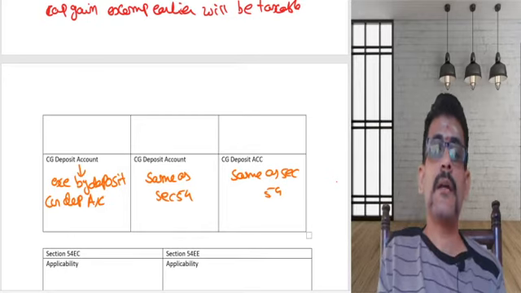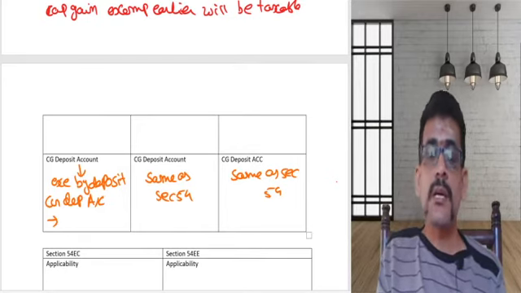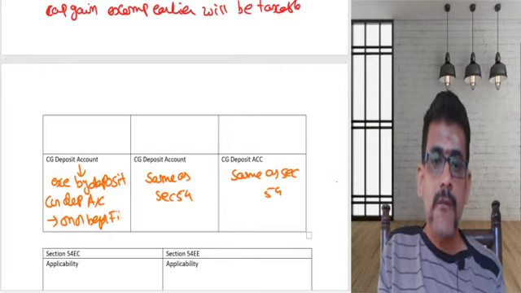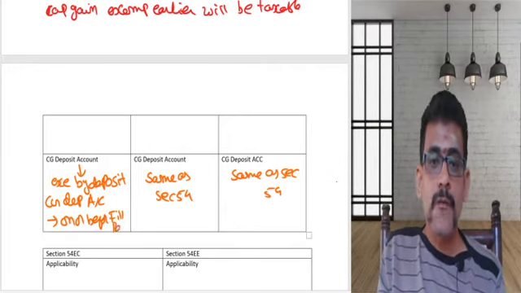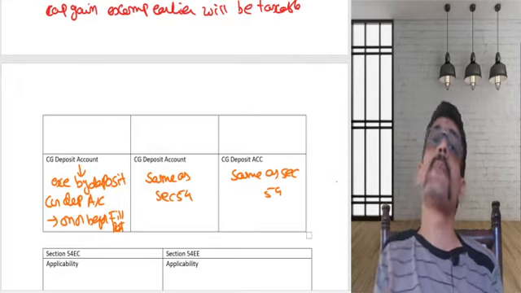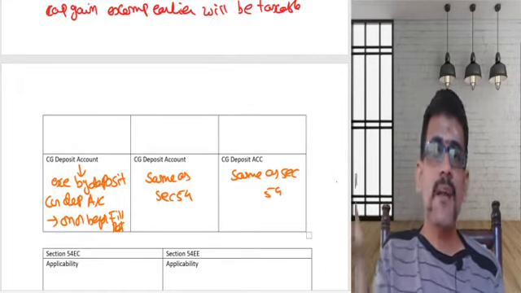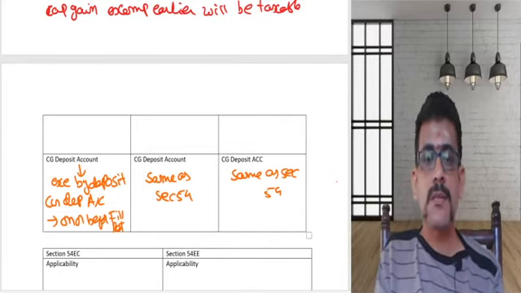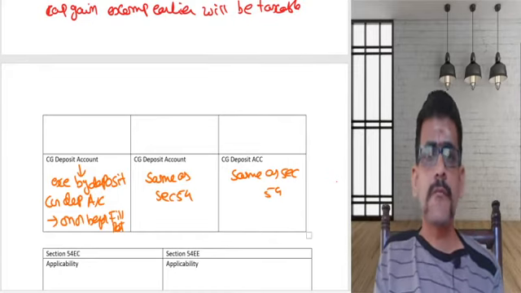What is the time limit? It says you can deposit there on or before filing of return. On or before filing of your income tax return, you can deposit there. Whatever money you are depositing there, that should be used for the purpose. Say section 54.